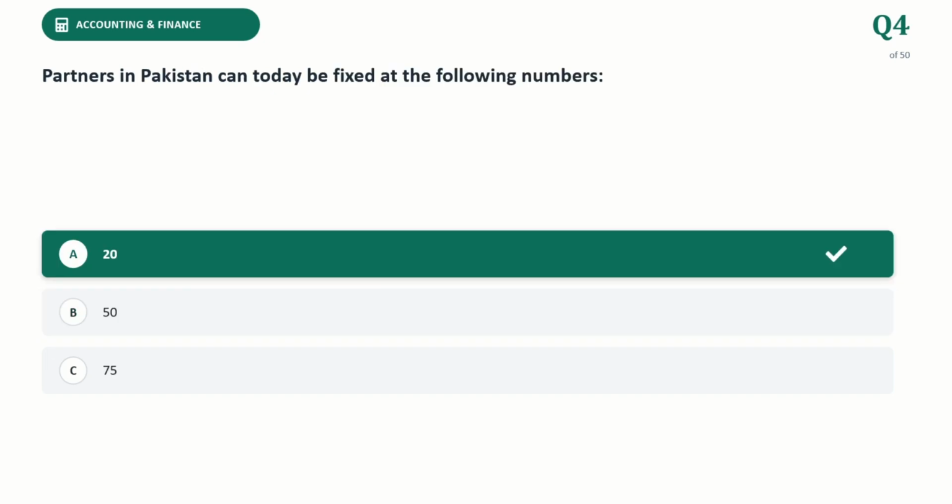Next question. Partners in Pakistan can today be fixed at the following number. The correct answer is 20. Under the Partnership Act 1932 in Pakistan, the ordinary limit for the maximum number of partners in a general business partnership is strictly fixed at 20.